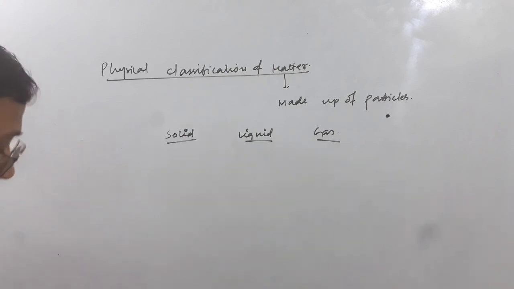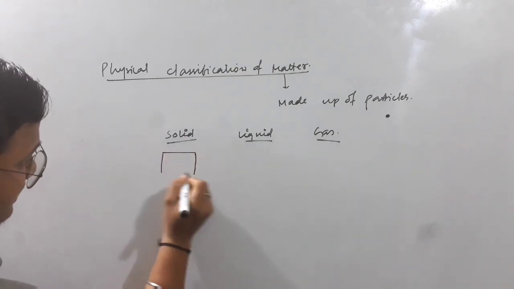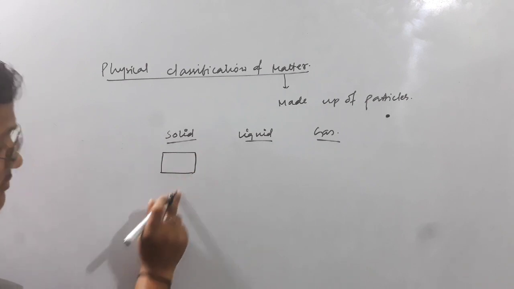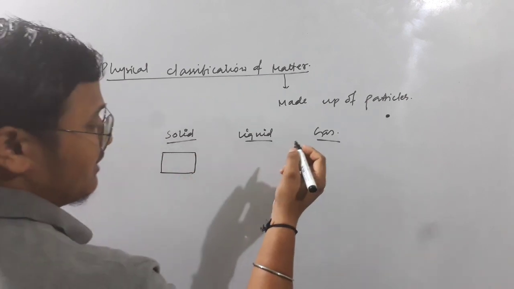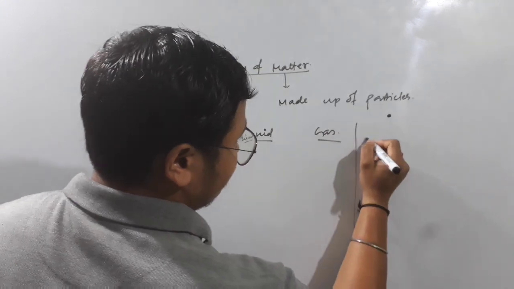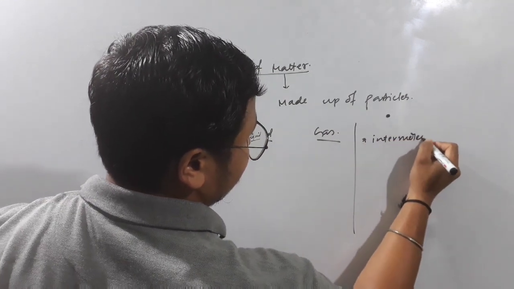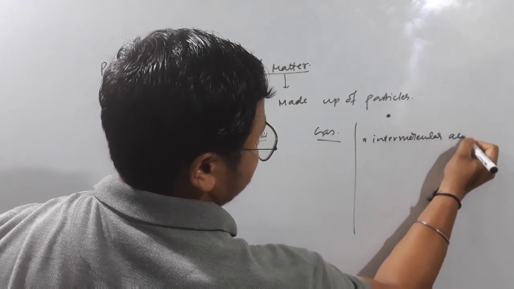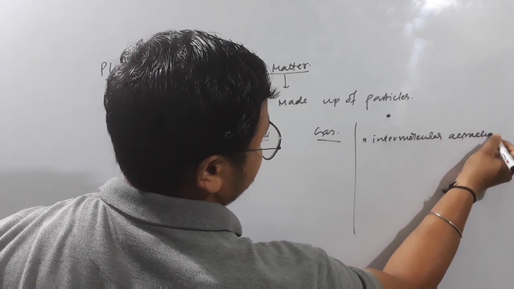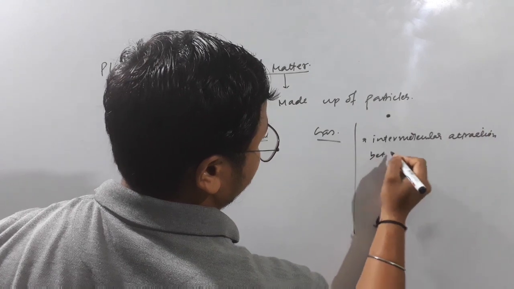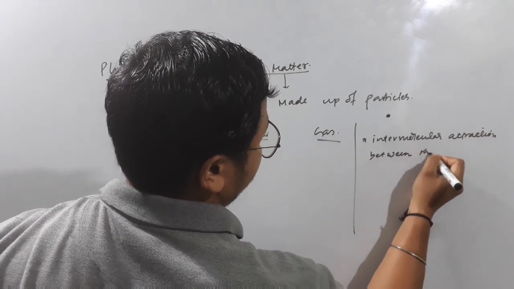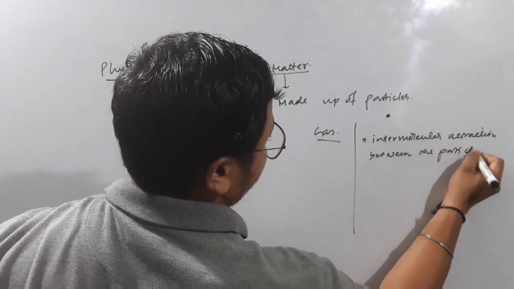Okay, which I mean to say is, consider this is in solid. The first one is the intermolecular attraction between the particles, right?